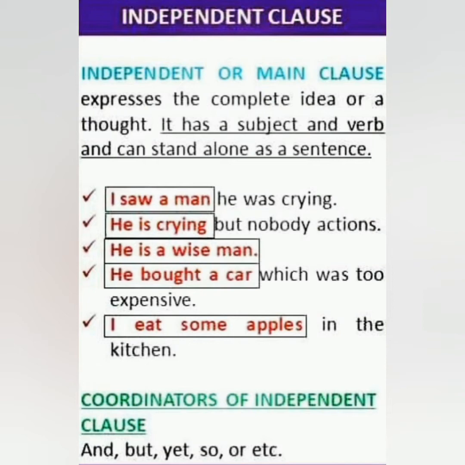I eat some apples in the kitchen. I eat some apples is the main clause. In the kitchen is the subordinate clause. Coordinators of independent clause or main clause. That is, if we have two main clauses, these coordinators combine the two main clauses. They are and, but, yet, so, or, etc.